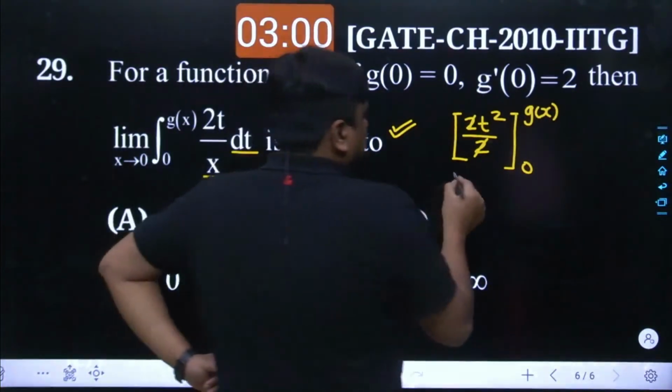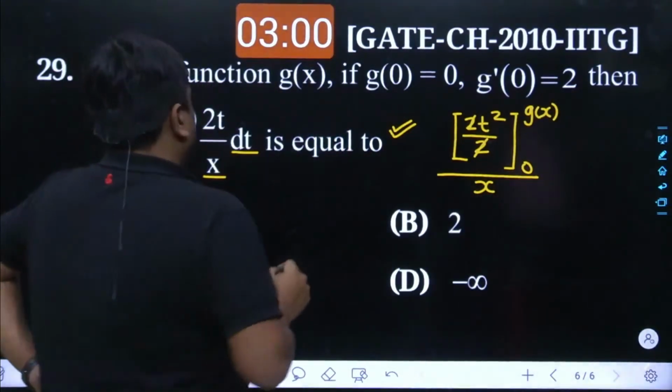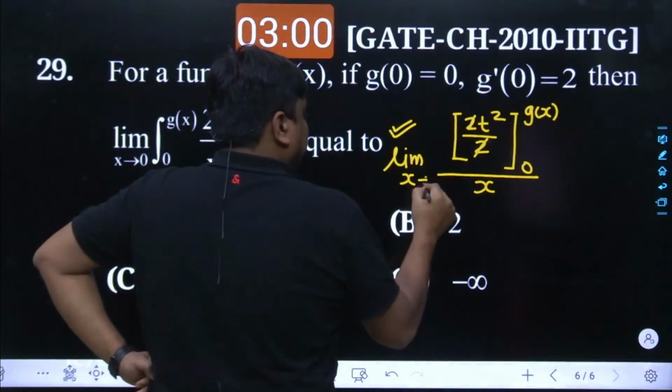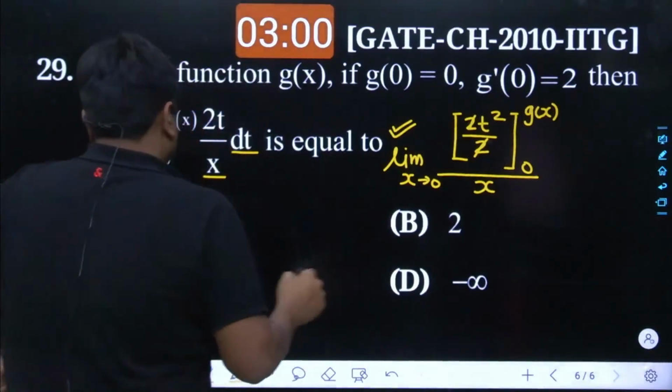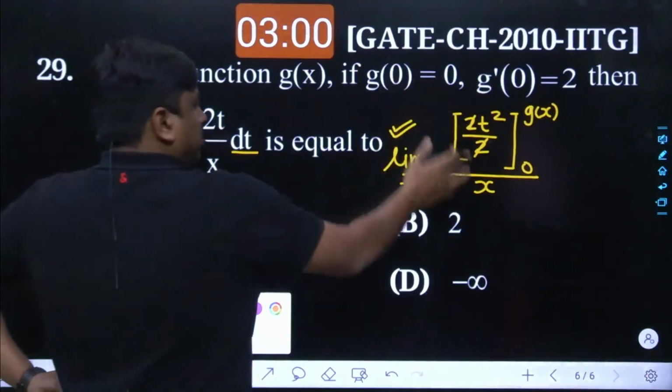And here comes x now. And then the limit has to be fed as x tends to 0. Anyways, the limit part we will be keeping separately. Let me focus on this part now.